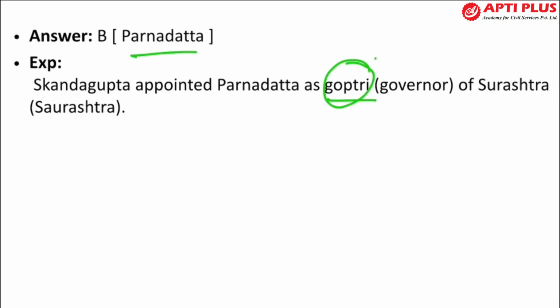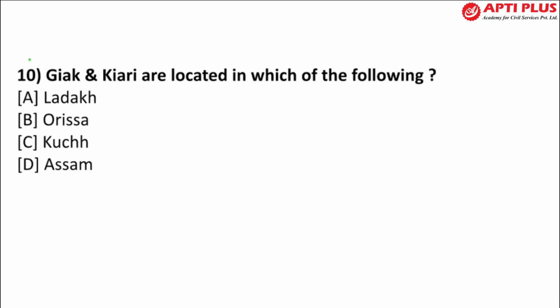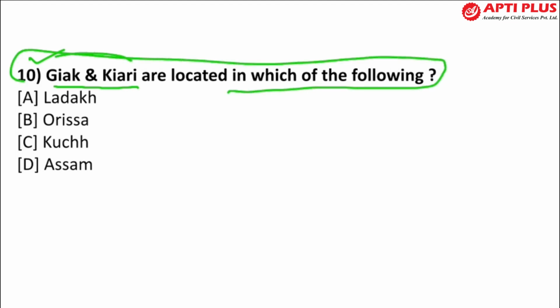So Gopatri was the term used for the governor during the Gupta period. ठीक है, तो you have to remember this point. And the question number 10, or the last question for today, is: Giyak and Kiari are located in which of the following places? ठीक है, so Giyak and Kiari are important places and they are examples of Neolithic places in India. ठीक है, so Neolithic place के ये places हैं, right?